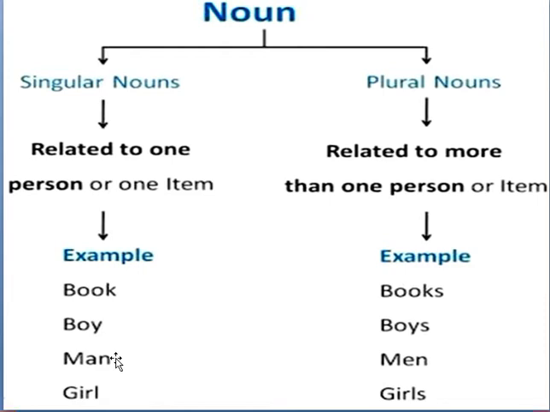Man is singular, and men means we change a to e, that is the plural noun. Man is a singular noun and men is a plural noun. Girl, girls.